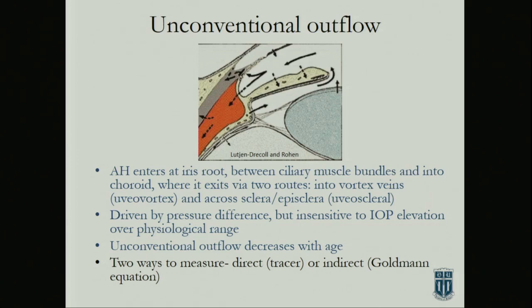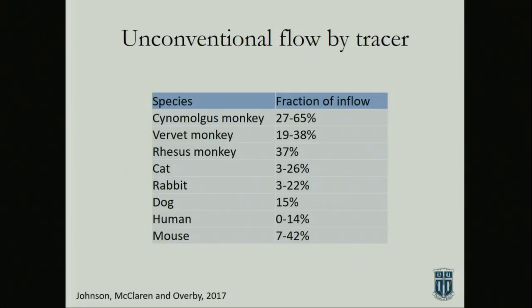The problem is there's errors in each one of those measurements, which means by the time you get to predicting what uveoscleral is, sometimes it's negative. And so that's usually not good. So it's better to look at the tracers if you can. Obviously in humans that's not practical, at least not these days until we get some imaging that we can do that. So how much of flow is uveoscleral?